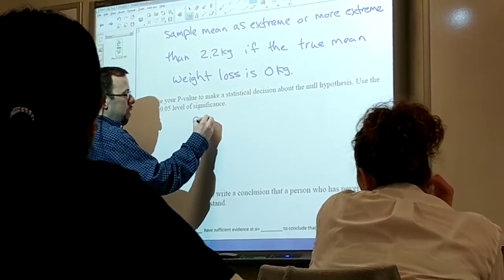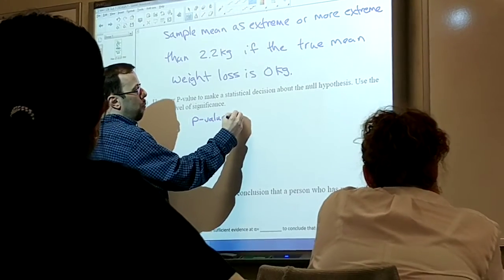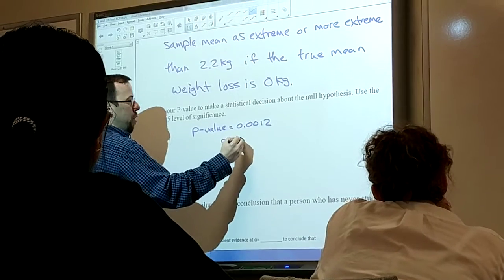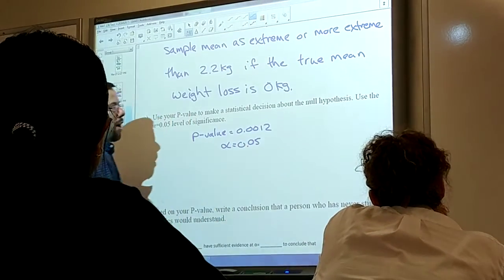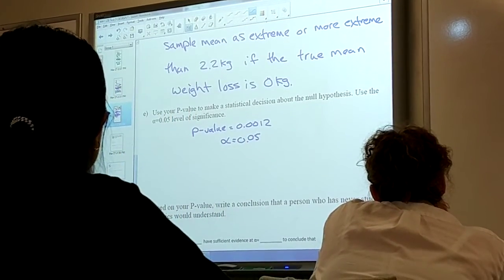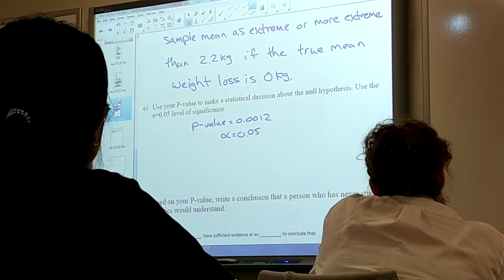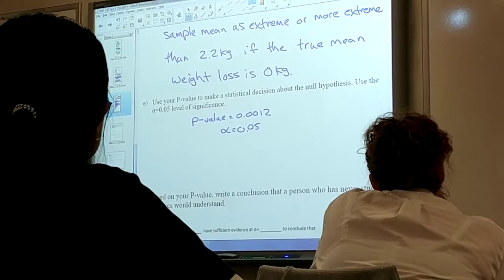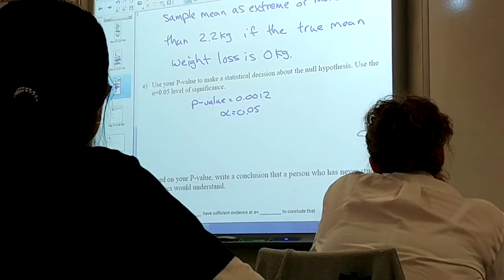So the p-value was 0.0012. My alpha level is 0.05. Is the p-value lower than alpha? Yes. Okay, so make sure it is yes. But make sure you can properly compare decimal points. And if you need a little refresher, it's pretty simple.